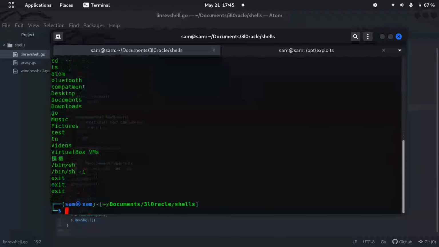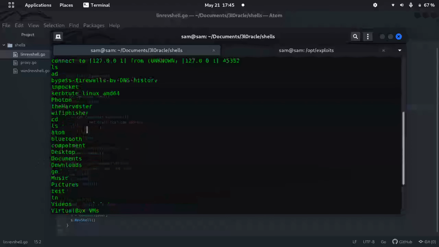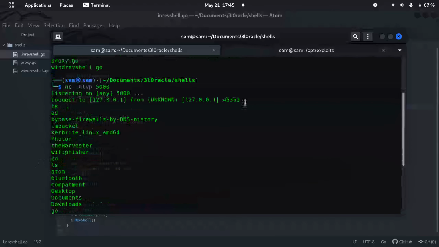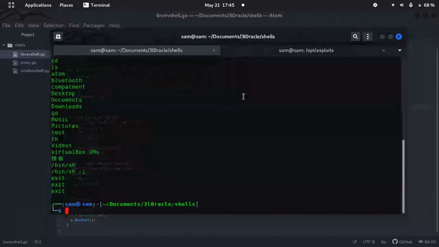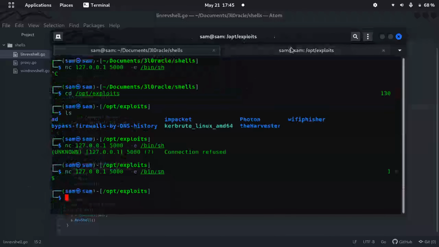I had to do it two times because I was running a shell inside a shell inside a shell. This is the first shell, then our second shell, then the initial one, the one we had created. That's why if I exit right now, we are out of that directory. When you close it, it closes.